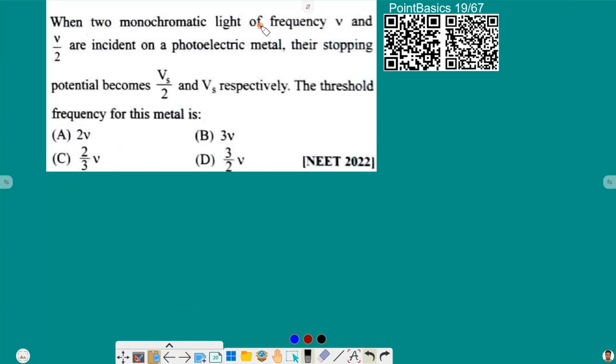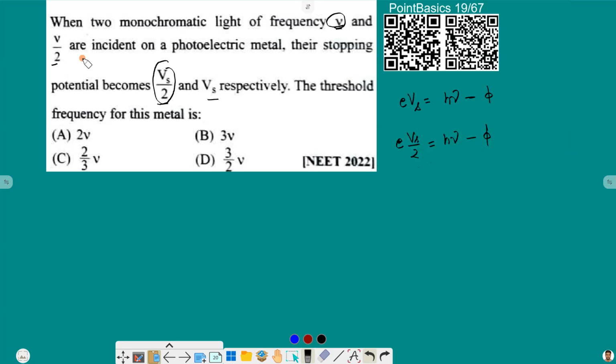When two monochromatic lights of frequency nu and nu by 2 are incident on a photoelectric metal, their stopping potentials become Vs by 2 and Vs respectively. The threshold frequency for this metal is? So we know that the relation for stopping potential is E times Vs is equal to h nu minus work function. Initially the frequency is nu and the stopping potential is Vs by 2. So we can write that E Vs by 2 is equal to h nu minus phi.